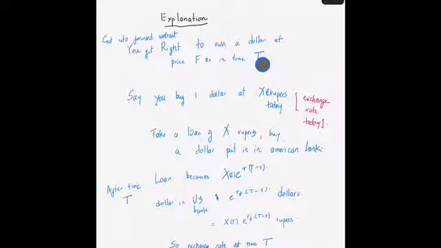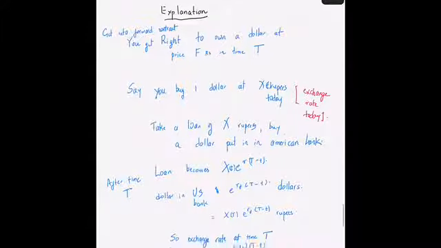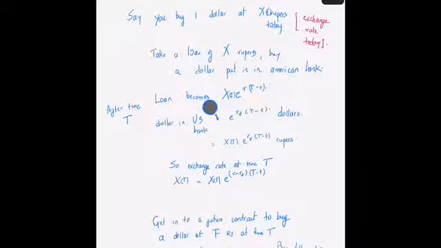So what you could do is, once again, let us say that the exchange rate is such that today if you go to the market and buy a dollar, the cost that it will incur is X rupees today. So your strategy could be the following: you take a loan of X rupees from an Indian bank, buy a dollar, take this dollar, and put it inside an American bank.